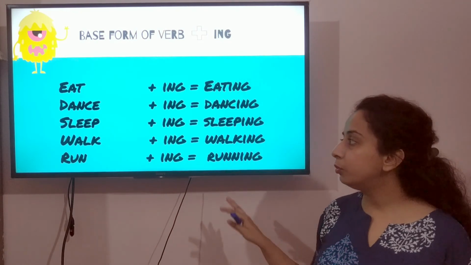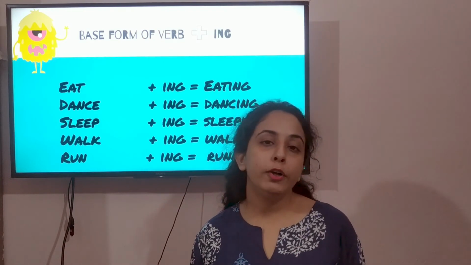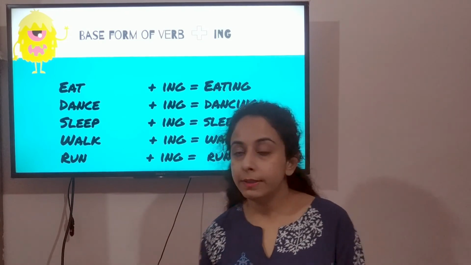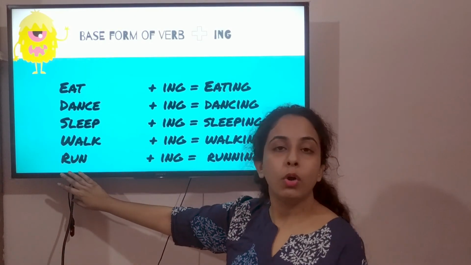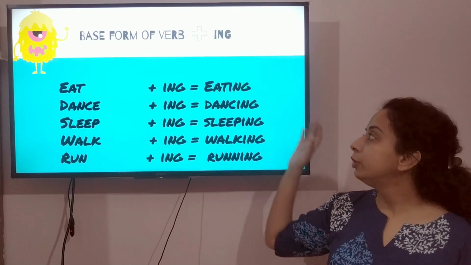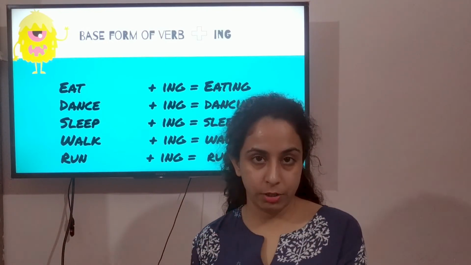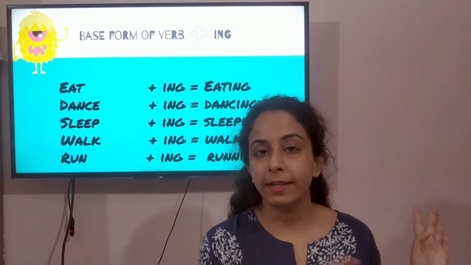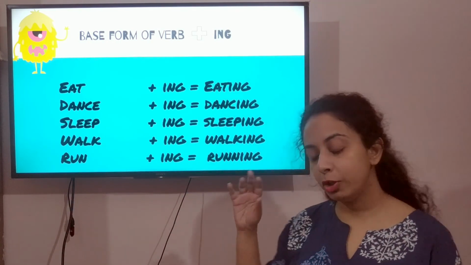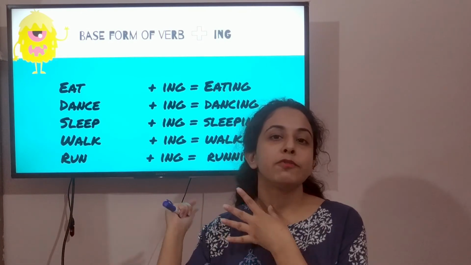So these are the few examples that I have given you. I have given you an overview of what we will be learning in the next chapters. And always remember that these words are called the base form. We add ing to represent the continuous action that is happening, that is not completed yet. And we have learned this because we will be learning about different types of verbs, and this will be useful for you.